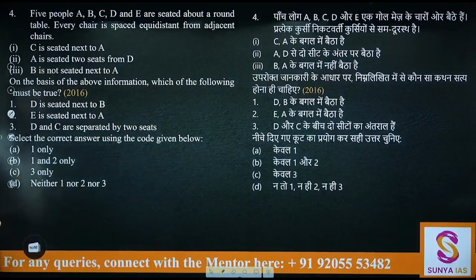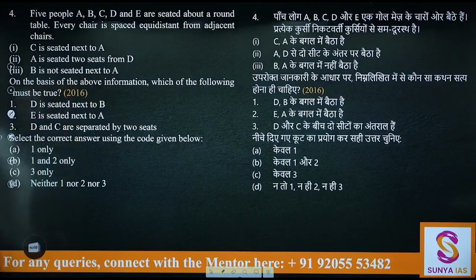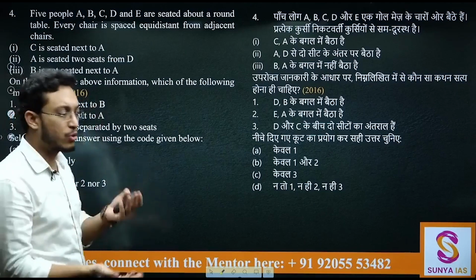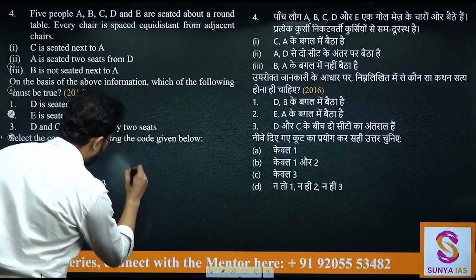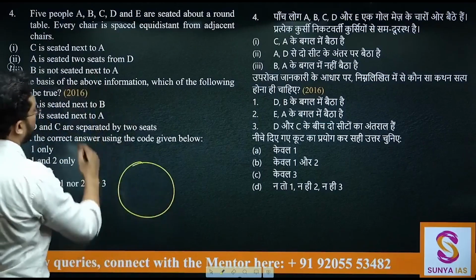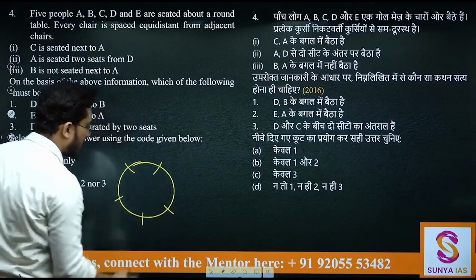C is seated next to A, A is seated 2 seats from D, B is not seated next to A. Okay, so all of this is given. So on the basis of this information some statements are given. बताना है कौन सा true है कौन सा नहीं है. Let's see. 5 people, let's make 5 places for them to sit.